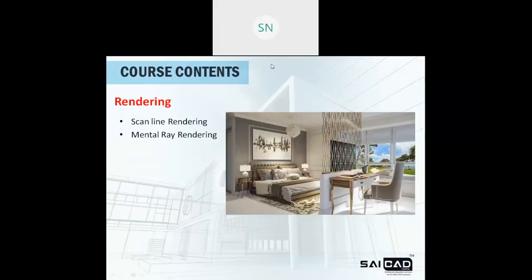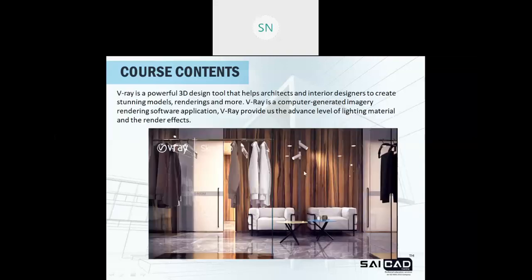Then next we have rendering. As I told you, we have scanline and mental ray. These are the two renderers, and you can generate this type of output with this software. The curtain material, the proper curtain material, the wall material, the reflectivity of each and everything, right? The clear glass materials we have. So these are the things, and also you can plug in V-Ray, right?